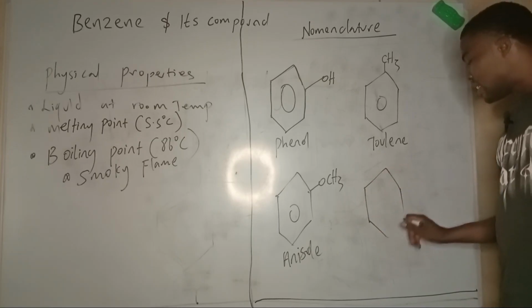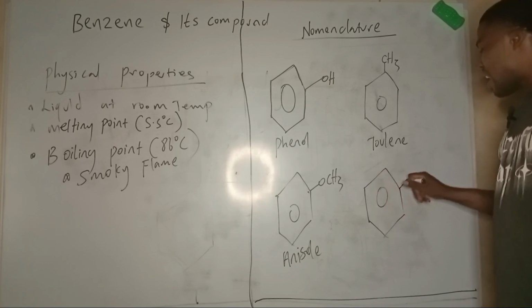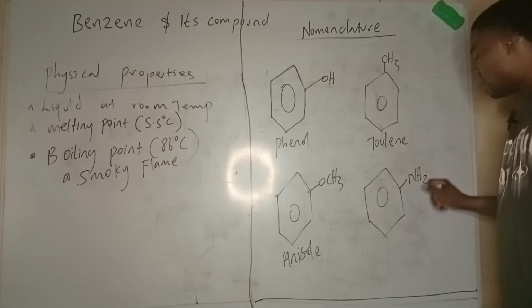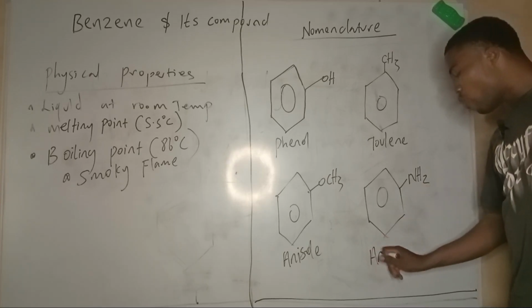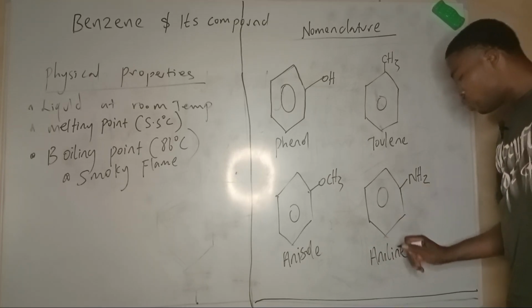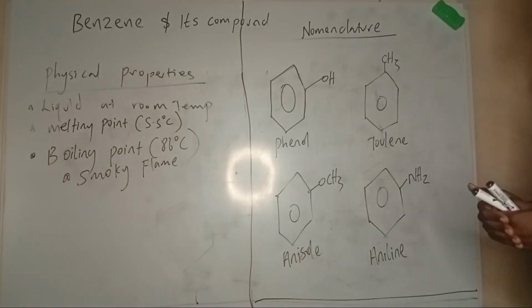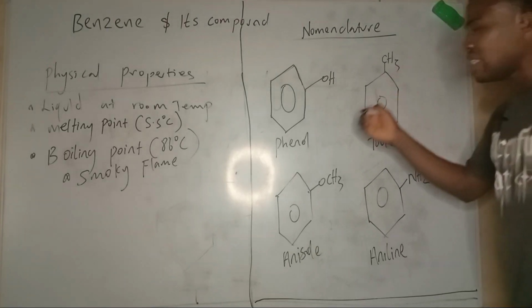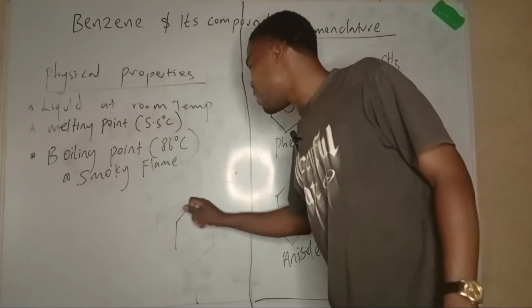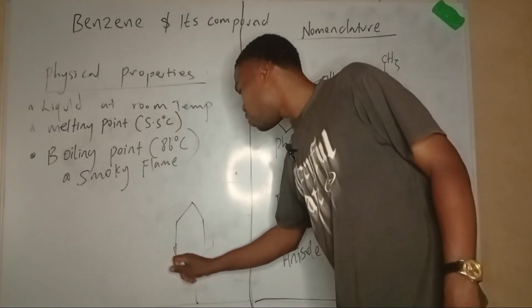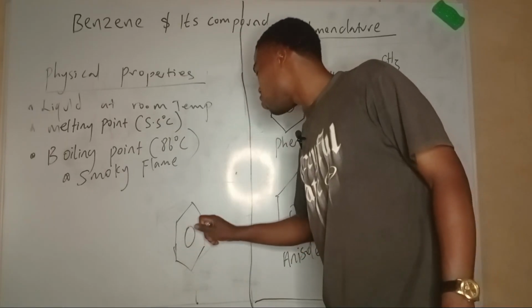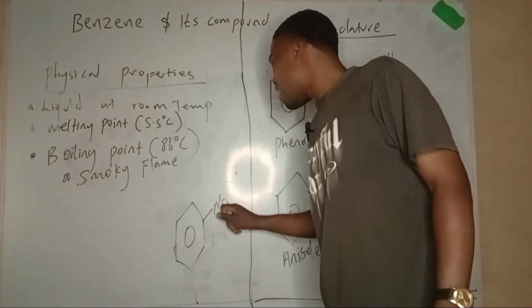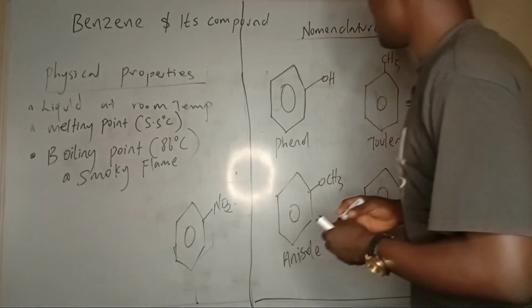If we have benzene with an amine group, we call it aminobenzene, or aniline, which is used to make dyes. There are so many benzene compounds. When I have NO2 on benzene, I call it nitrobenzene. If I put NO2 on the benzene structure, I call that nitrobenzene.